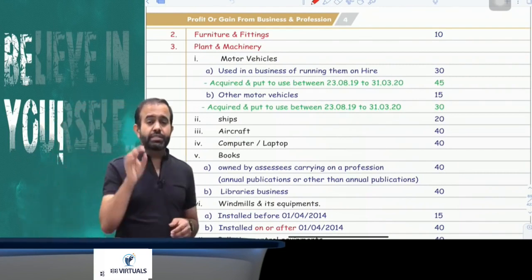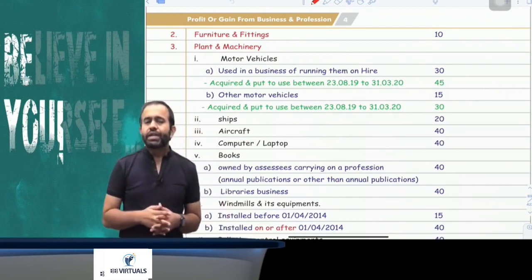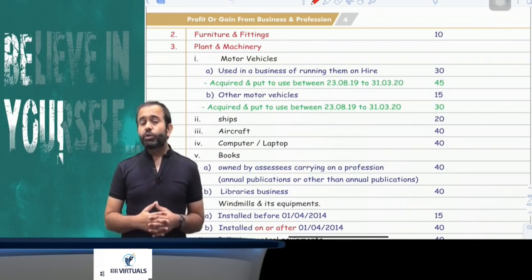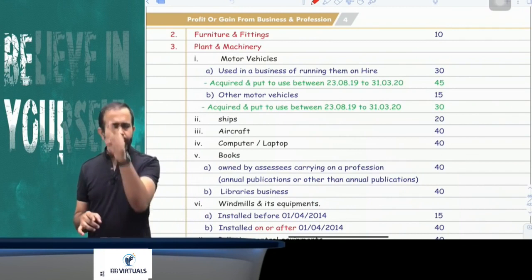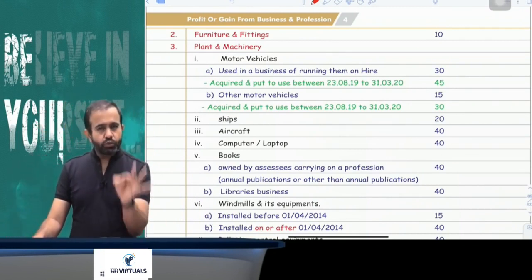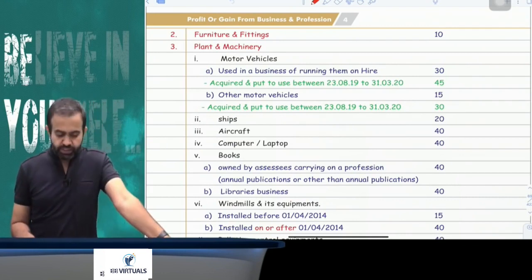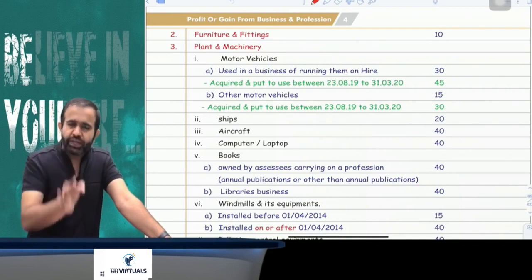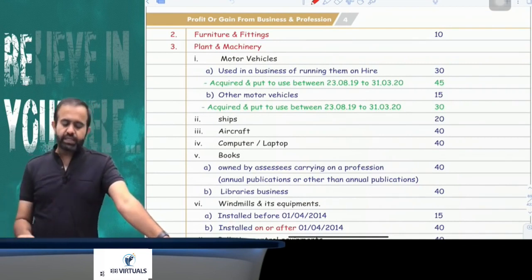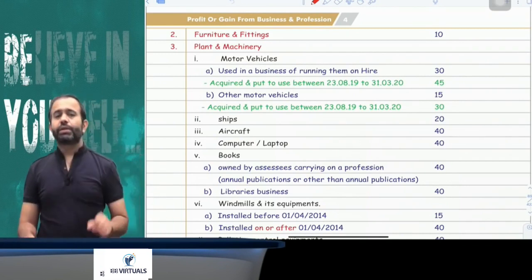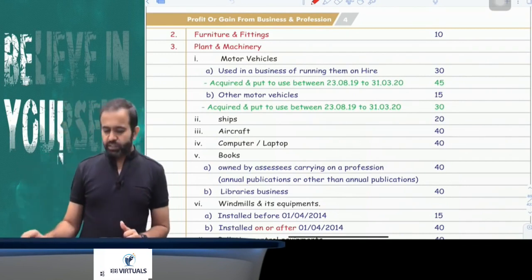In plant and machinery, suppose there is a motor vehicle. In case of a motor vehicle, your depreciation rate is 15%. But if that motor vehicle is used for a hiring business, then your depreciation rate is 30%. But try to understand, if a motor vehicle is acquired and put to use between 23rd August 2019 and 31st March 2020, then in normal cases your depreciation will be 30%, and for hiring business 45%.